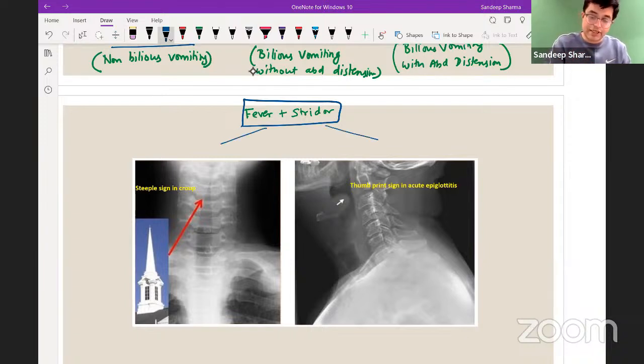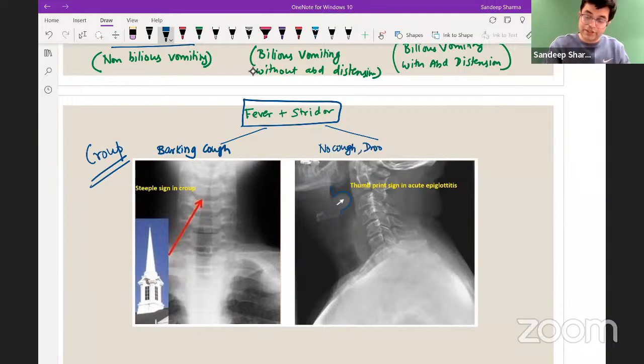If the question says the child is having barking cough, you will think of the likely diagnosis as croup, acute laryngotracheobronchitis. And in case the patient is having a thumb-like projection like this, and the question says there is no cough, but the patient is having drooling of saliva, high fever along with drooling of saliva, the patient is also sitting and breathing in tripod position, sometimes also described as sniffing dog position, the likely diagnosis is acute epiglottitis. Acute epiglottitis. So this is how you make the diagnosis.